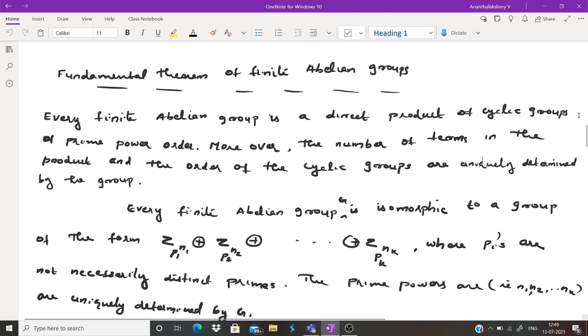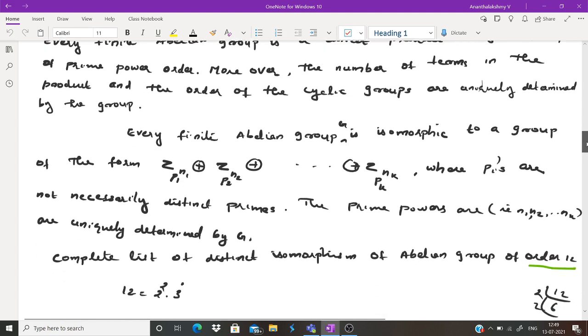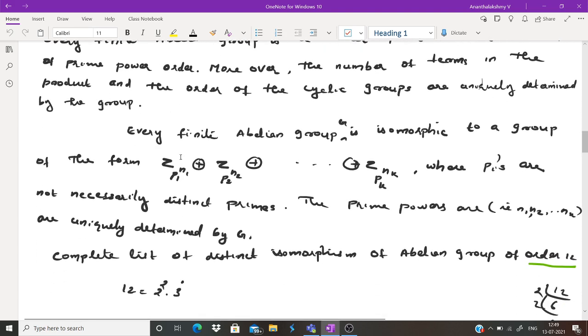Okay. Before moving to the proof, which is a bit long, we will be discussing some problems related to this theorem. Only then will we move to the proof of the theorem. So we can state this theorem like this.